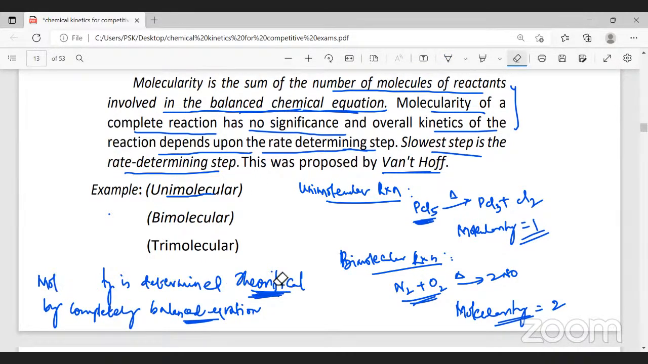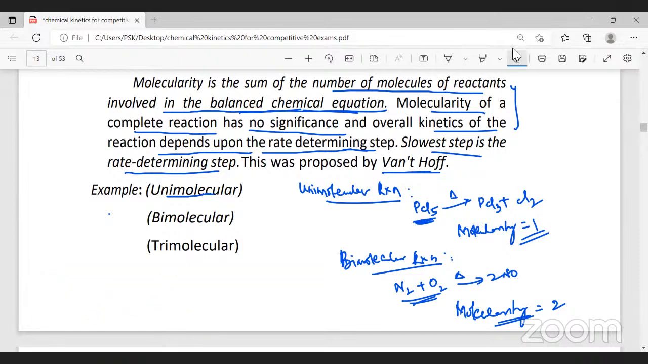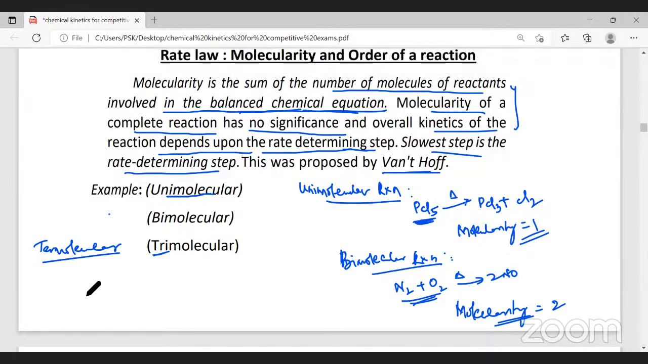So if they ask you what is molecularity, or what is unimolecular or bimolecular, you have to write a statement and give an example also. Now the third one is not trimolecular, it's called termolecular. Now when we say termolecular reaction, just observe this: 2NO plus O2 giving you 2NO2. This also is a slow, one step reaction, and it's happening slowly because it requires heat.